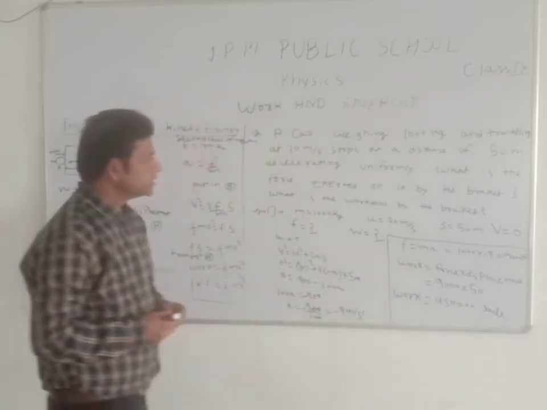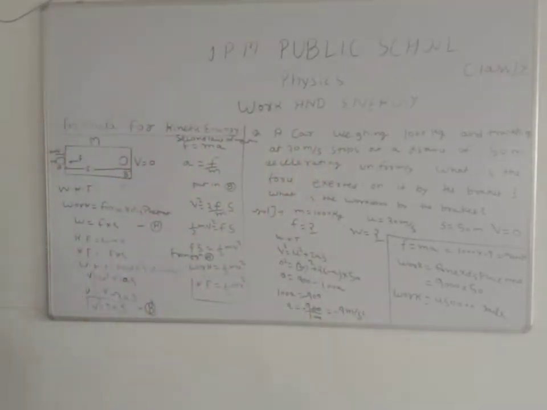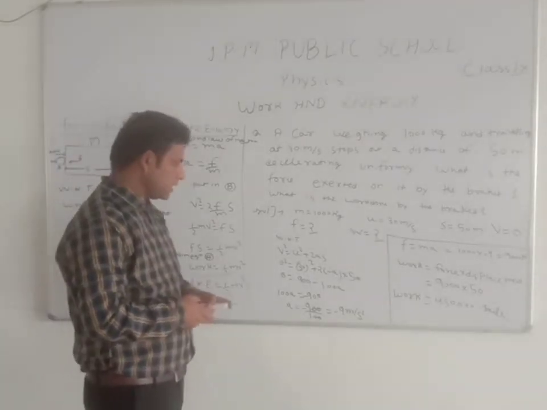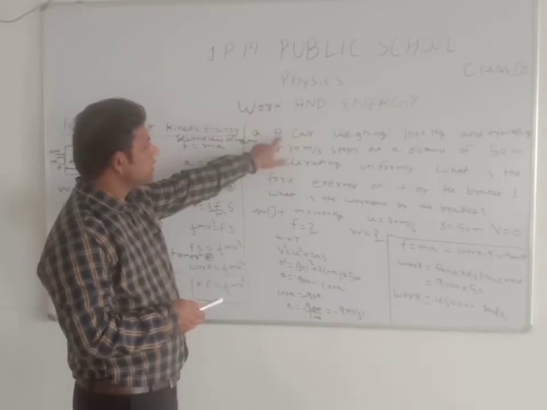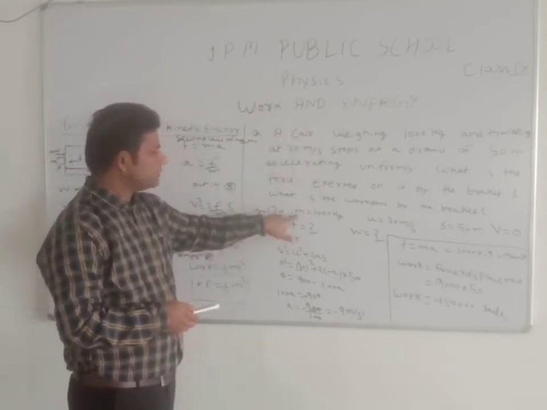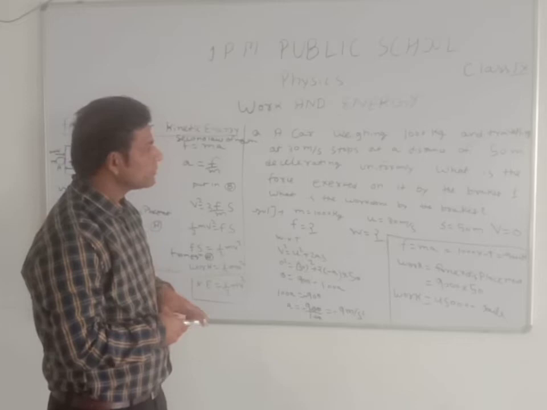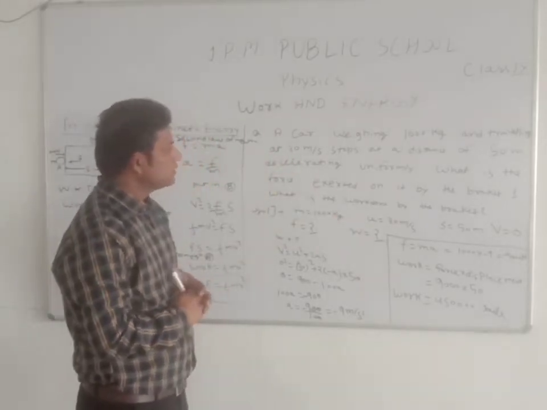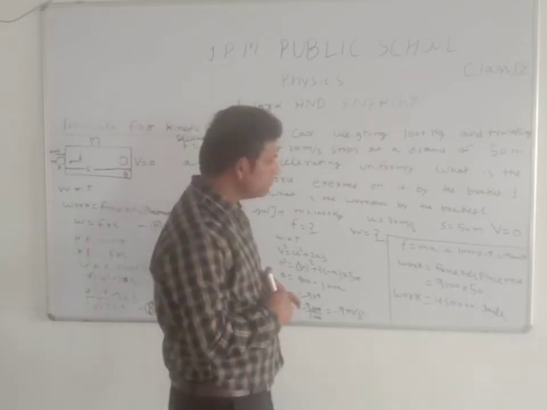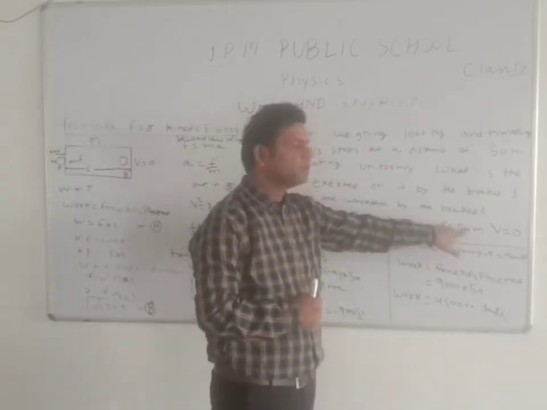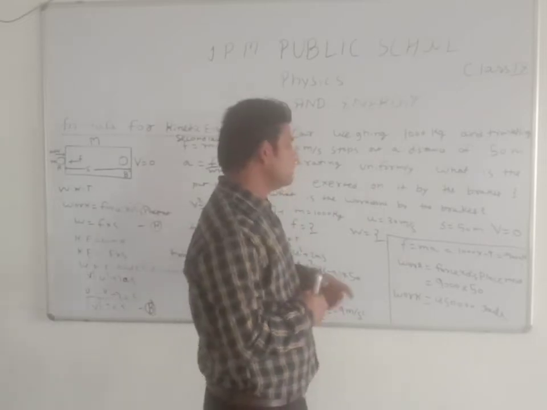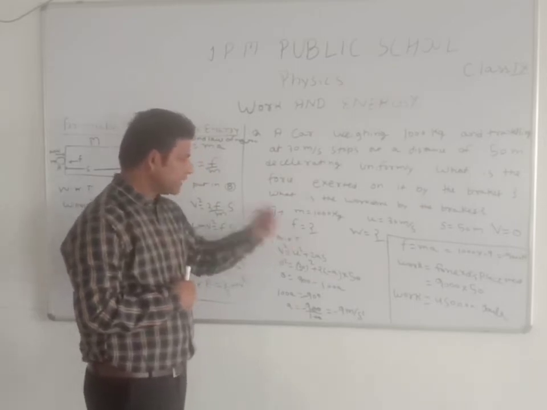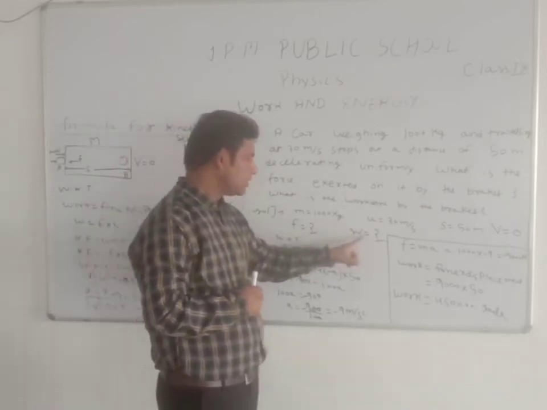Students, listen again. This question is based on equation of motion, force formula and work formula. A car weighing 1000 kilogram, it means m is 1000 kilogram, traveling at 30 meter per second, it means u is 30 meter per second, and stops at a distance of 50 meter, it means displacement is 50 meter, and after 50 meter the car is stopped, it means final velocity is 0. So firstly we can find the value of force, after that we can find the value of work.